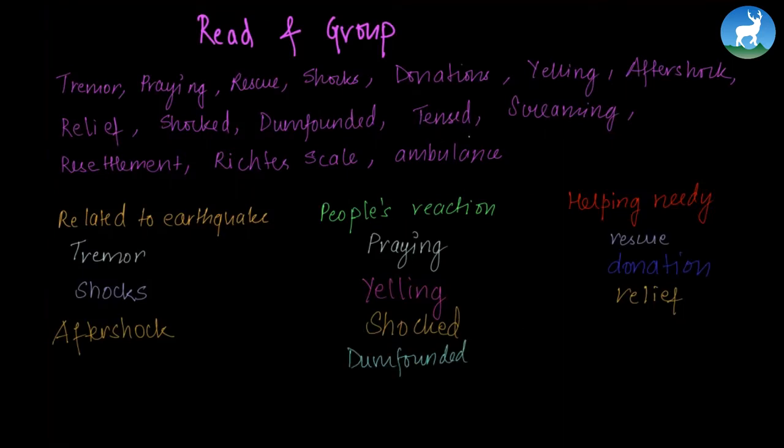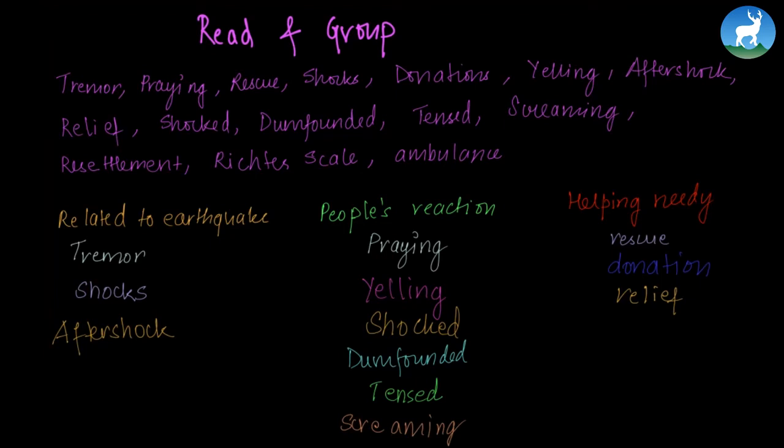The next word is tensed. Of course, tensed is also people's reaction because you're tensed when you are in a situation like this. So tensed is people's reaction. Screaming is again a very loud cry, and people are screaming due to the earthquake because they're scared. So screaming is people's reaction.